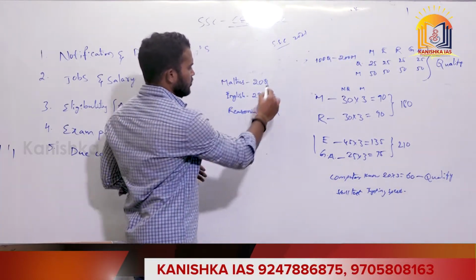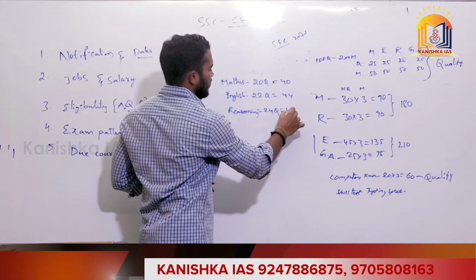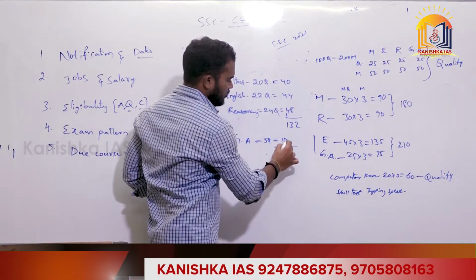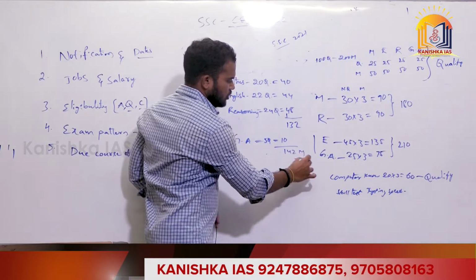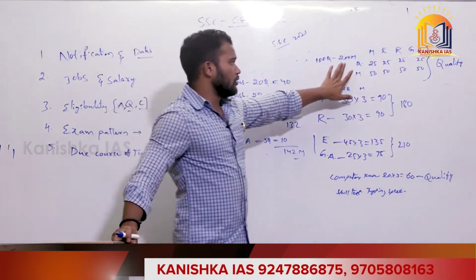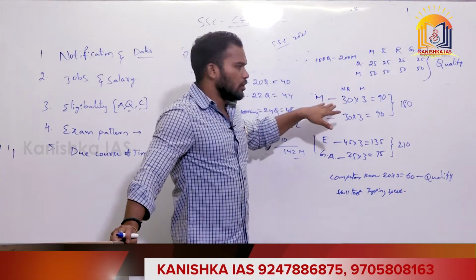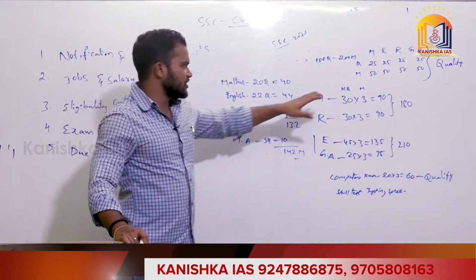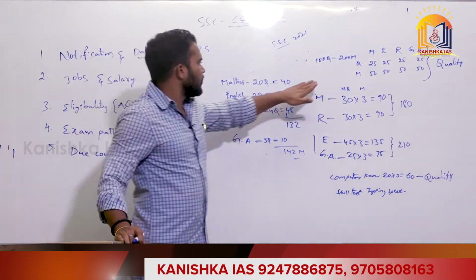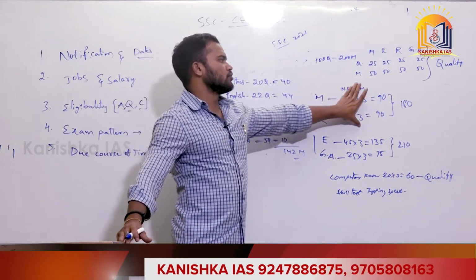Say, for example, 20 questions follow 40 marks, 44 marks and then 48 marks. Even if you score only 10 marks here, 5 questions, say 142 marks, you would qualify the tier 1 exam. From now onwards they are not going to add the tier 1 marks to the qualifying cutoff marks. So it is just a qualifying exam, right? We should have a strategy through which we can pass this exam, so that we can write the tier 2 exam, where the main criteria is going to be followed.